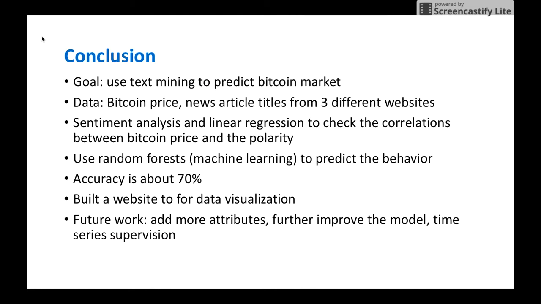In conclusion, the main goal of our project was to use text mining to predict the Bitcoin market. The data used were the Bitcoin price index and the news article titles from 3 different websites. Then we performed sentiment analysis and linear regression to check the correlations between Bitcoin price and the polarity. Then we used random forest, a machine learning technique, to predict the behavior. Our accuracy was about 70%, which is very similar to the AZ FinTech system mentioned before. Currently, we have built a website for data visualization, and our future work involves adding more attributes, further improving the model, and implementing time series supervision.